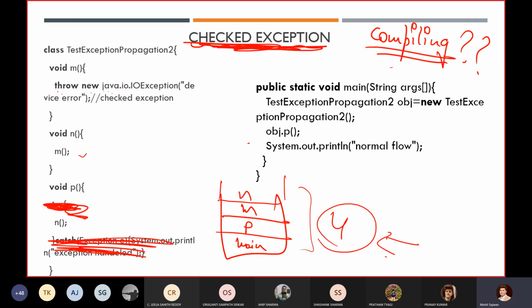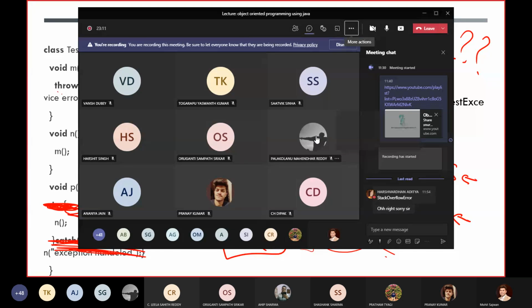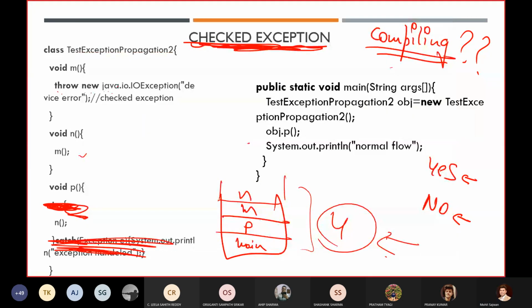Yes? Anyone? Did this code compile successfully? Just write yes, otherwise just write no. Yes for compiled successfully. No, it won't compile successfully. Just give me your answer. Just write down either yes or no. Anyone? Just go through this code.